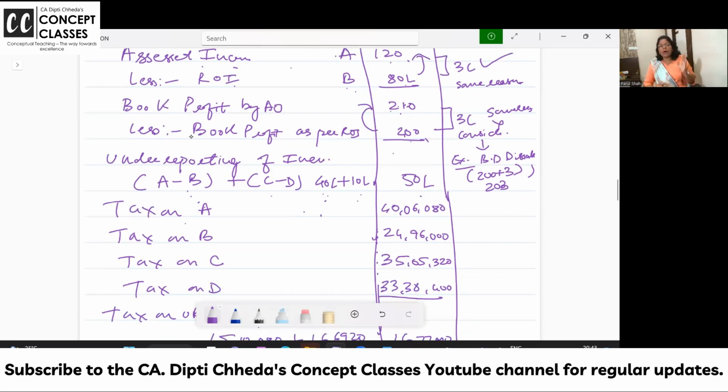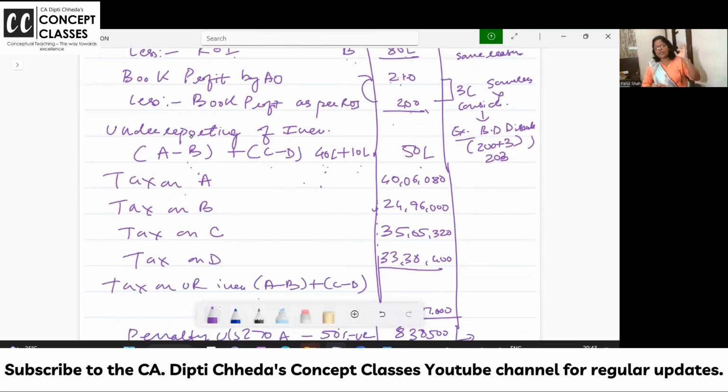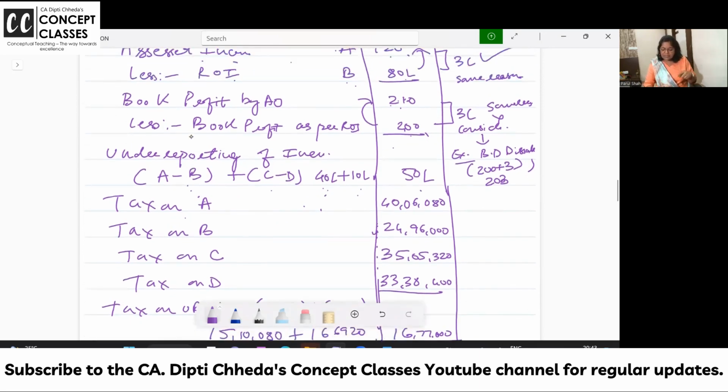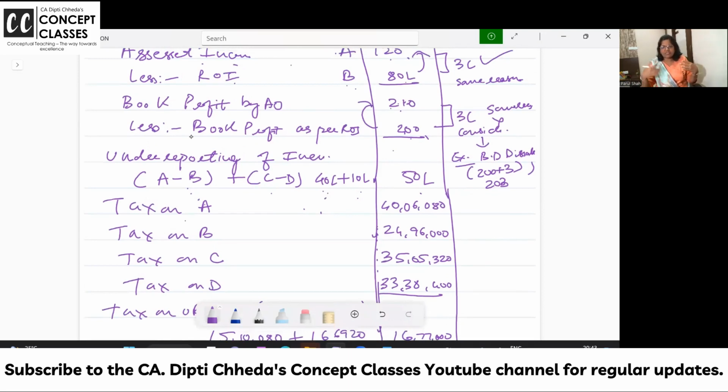How will you apply MAT, and easily score marks in an underreported income problem? Until now they have not asked, but professional exams are unpredictable. They can ask you this problem for 6-7 marks. Then can you calculate tax on A, the assessed income of the company? Tax on B, the return of income. Tax on C, book profit. If it is MAT, then 15% plus surcharge and ESES, and otherwise if it is AMT, then 18.5% on 210.